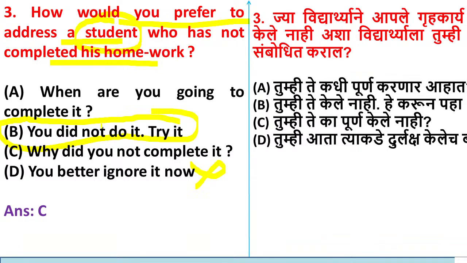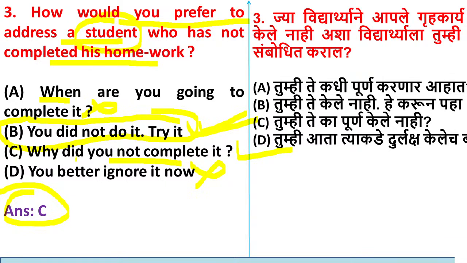Yes, option C, why did you not complete it? You can also ask the question to him, why didn't you complete it? But here we have a confusion between option B and option C. First you will ask why didn't you complete, then you will ask when are you going to complete. So there is no confusion in option A and option D, but there is a little bit of confusion between option B and option C, but I have given option C here. You did not do it, then option C, why did you not complete it.